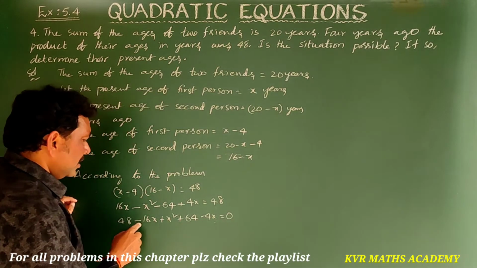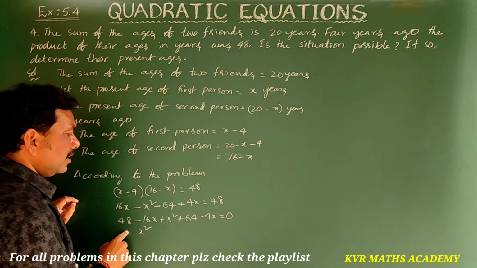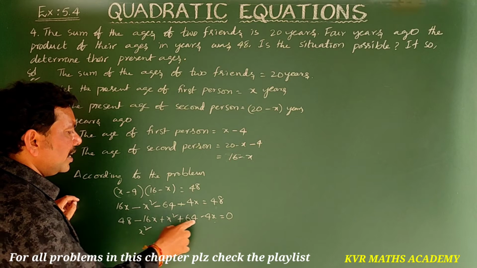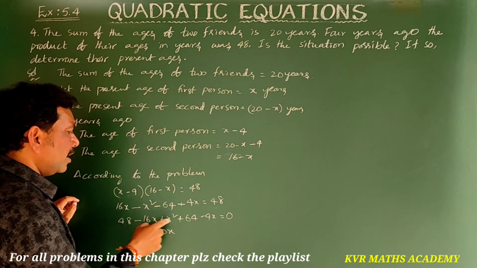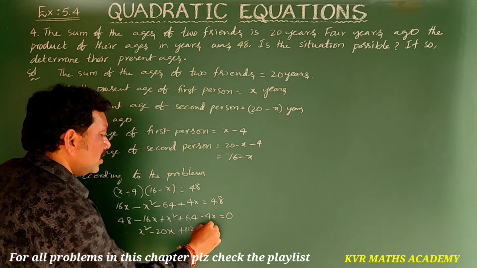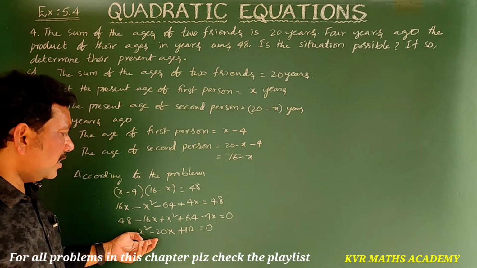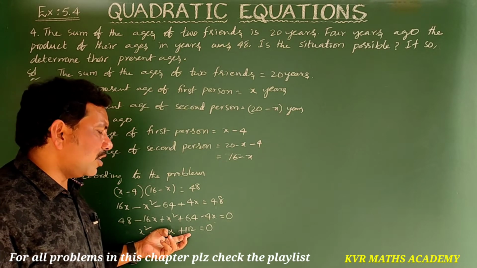Right. See, this is first x square. Then minus 16x minus 4x is minus 20x. 48 plus 64 is how much? Plus 112 is equal to 0. This is the quadratic equation we got: x square minus 20x plus 112.